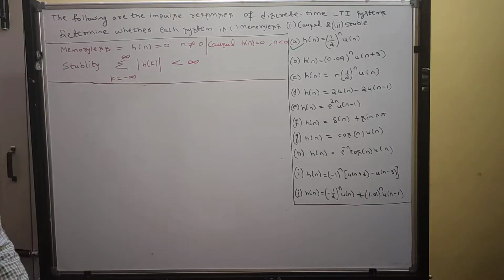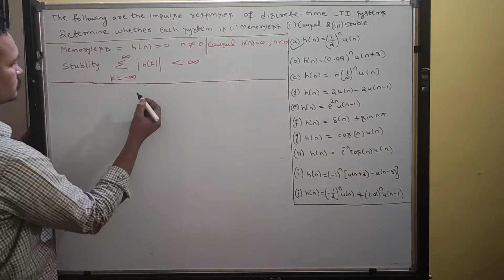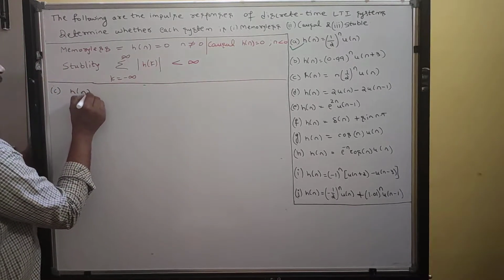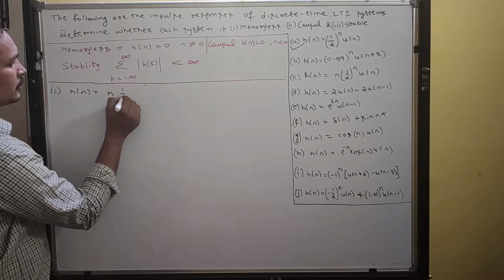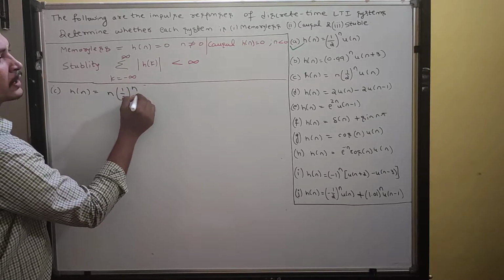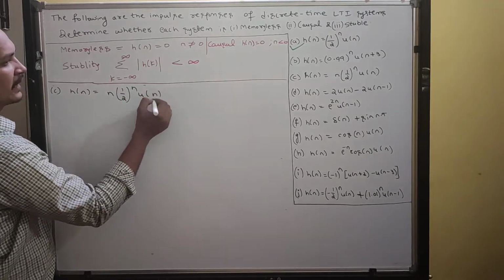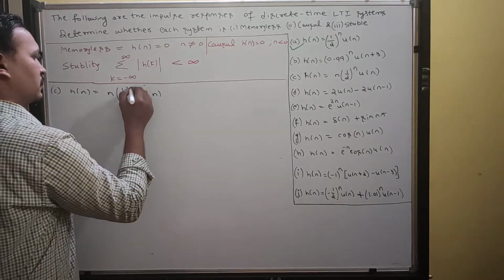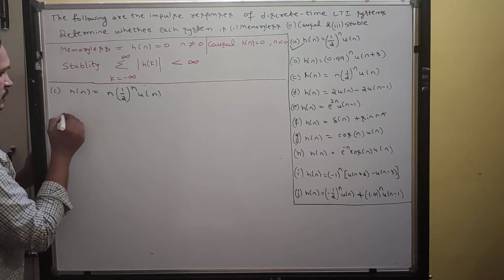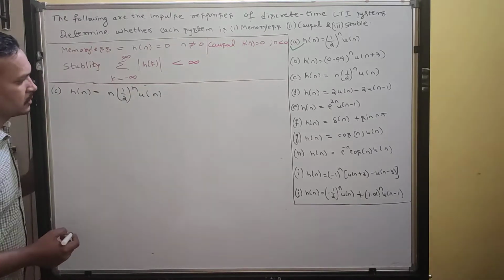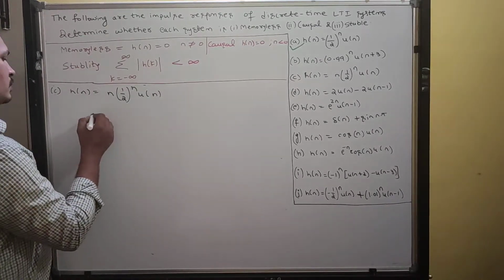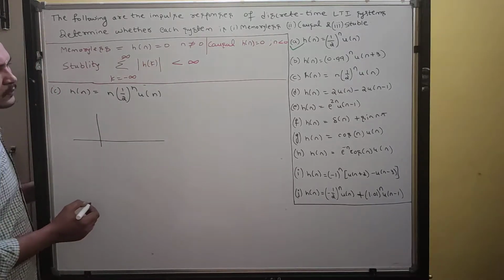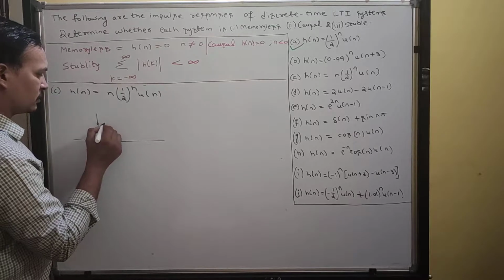So what is the next problem? See, h of n is equal to n into 1 by 2 power n u of n. Now sketch it. First check for memoryless. Simply sketch u of n.